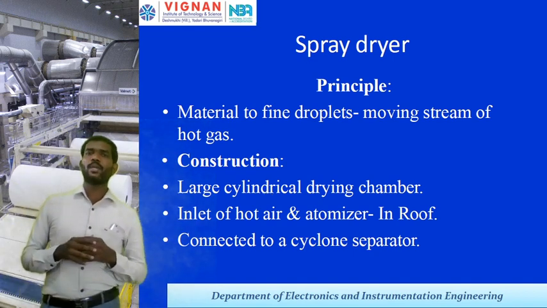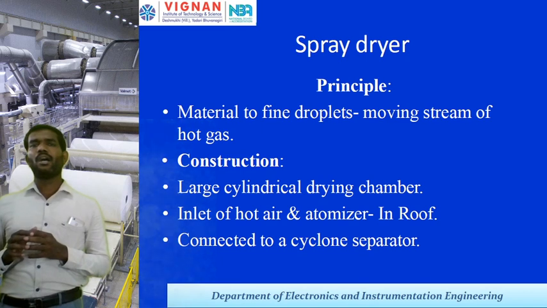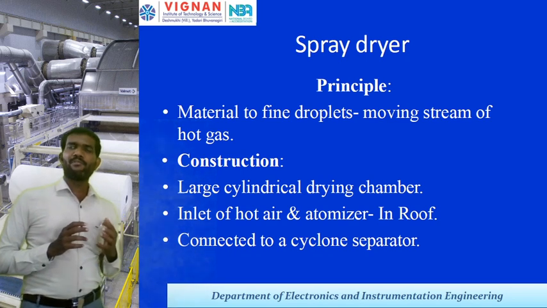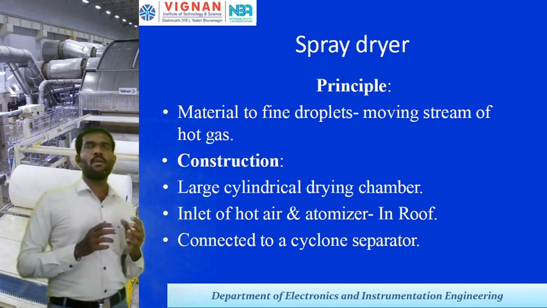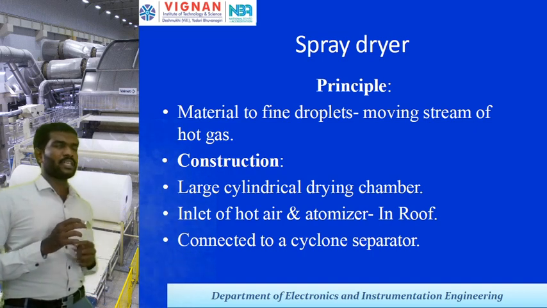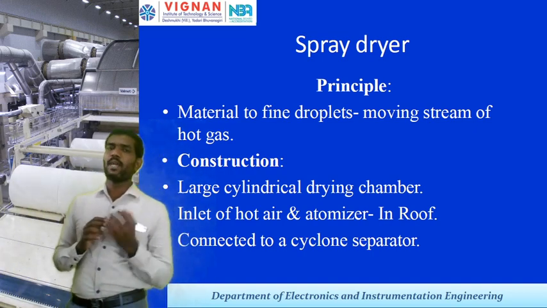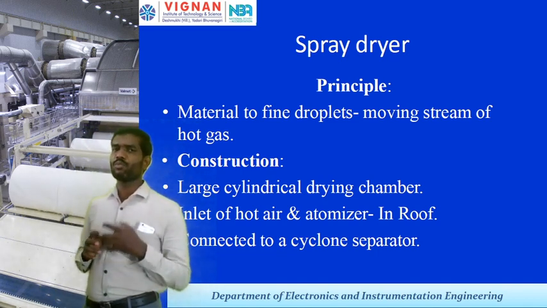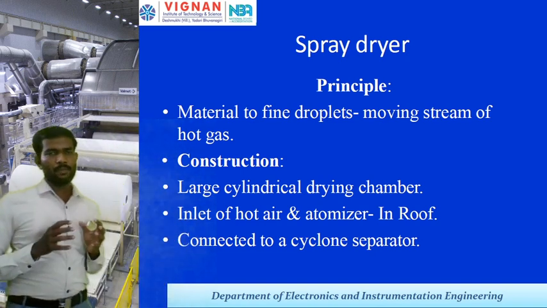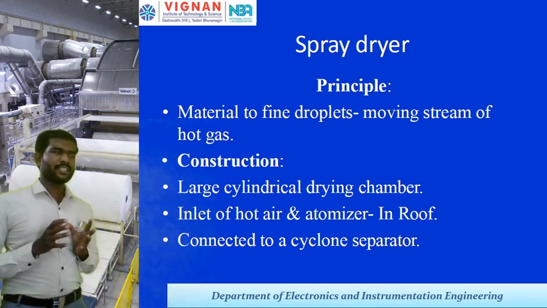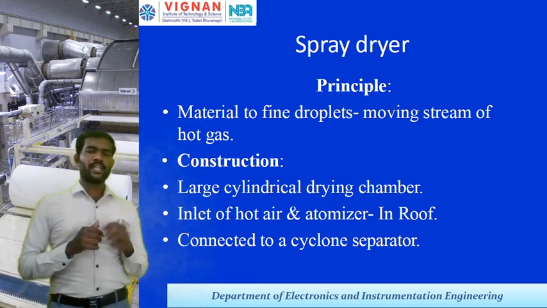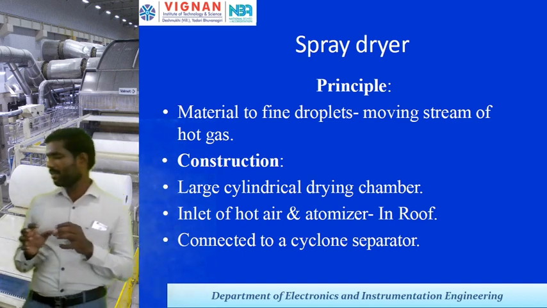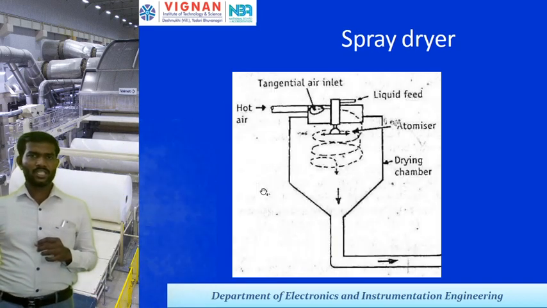Another type of dryer is the spray type dryer. The principle of this spray type dryer is to provide fine droplets in a moving stream of hot gas. By moving the stream of hot gas, these spray type dryers work, and it produces the fine droplets. Coming to the construction, a large cylindrical drying chamber is used, the inlet is connected with the hot air, and an atomizer in the roof, connected to a cyclone type separator. Okay, so these are the constructional details.